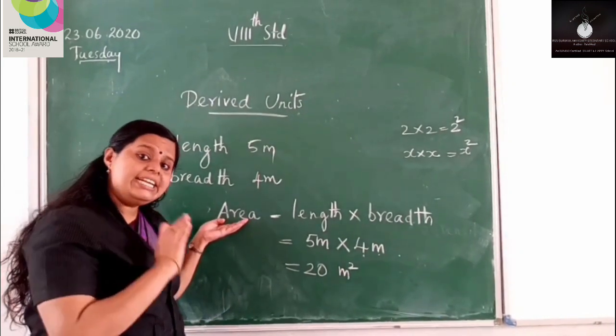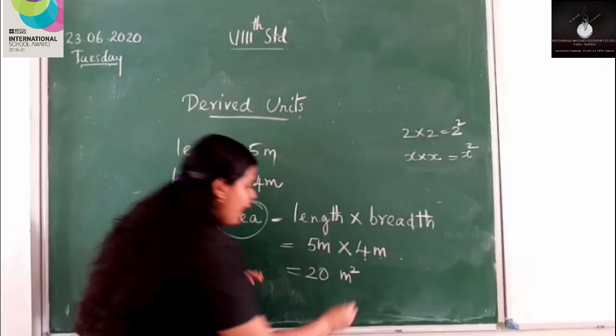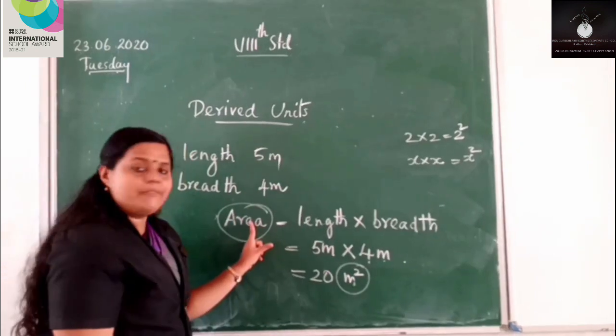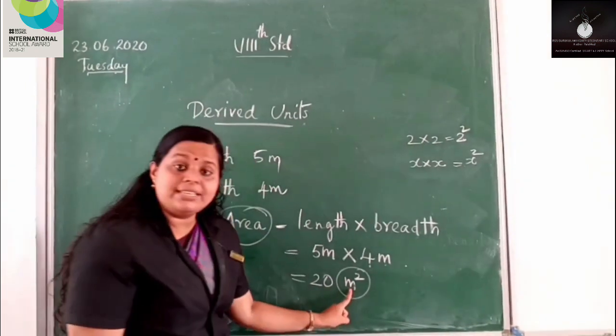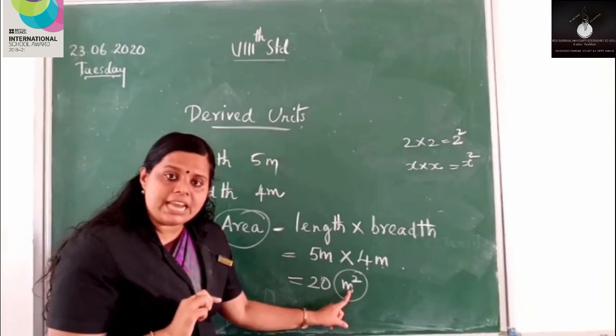It is a derived quantity. Area is a derived quantity. And what about this meter square? It is the unit of a derived quantity. So this meter square is the derived unit.